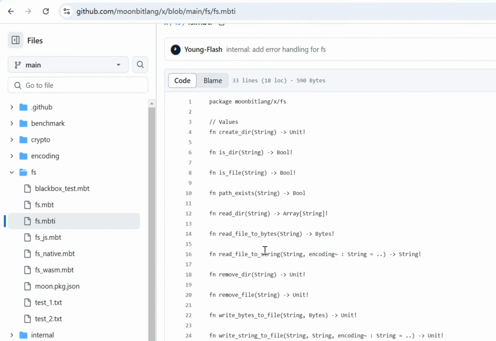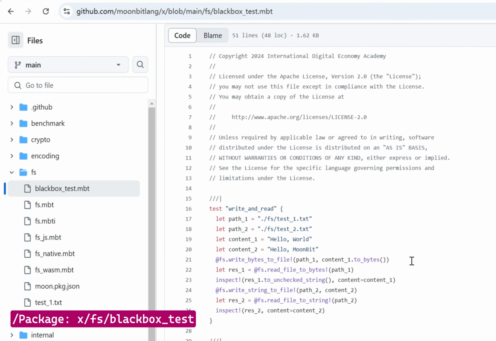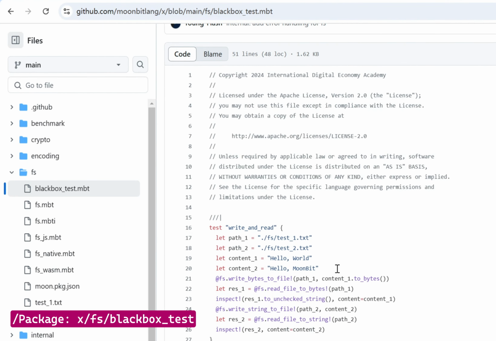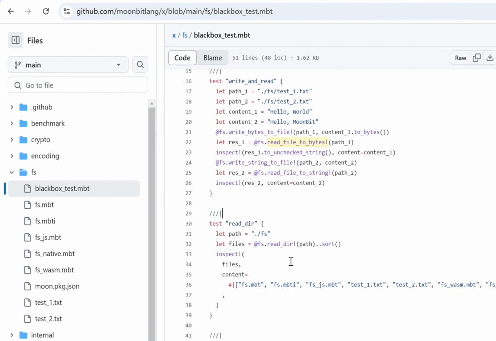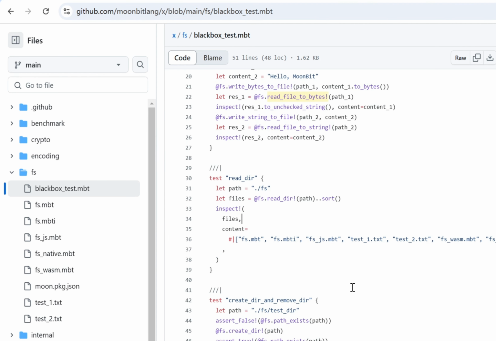Previously, the native implementation of this package used a custom stub C file in the backend. Recently, we've moved some of these interfaces to the compiler's built-in C runtime via FFI, eliminating the need for the separate stub.c file. Let's take a look at the black box test. The test is straightforward. First, it tests writing bytes by converting a variable, content1, to bytes, writing it, and then reading it back to verify that the original content is preserved. For directory operations, it reads all files in the current FS directory.